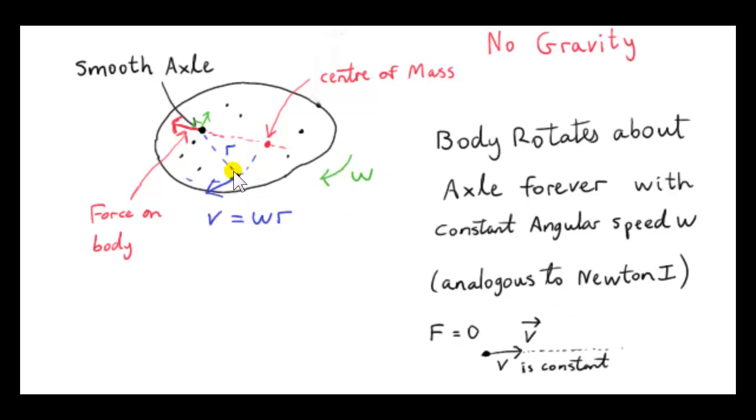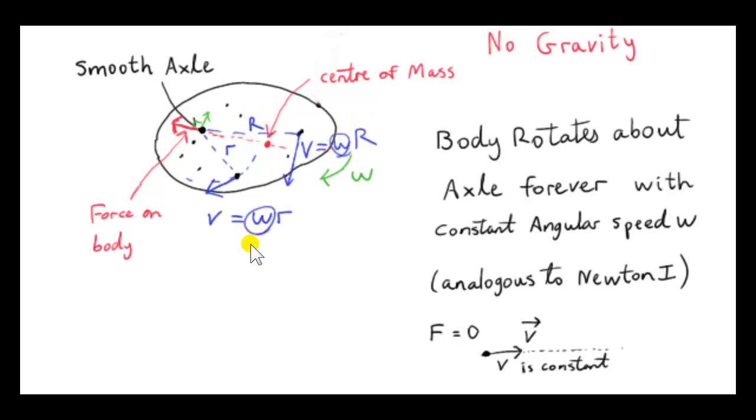The speed v of a particle depends on the distance r of it to the center of rotation, to the axle. We saw in the section on circular motion that if that distance is r, then v is omega times r. Okay, so that's for this particular particle here. But if we take this particle over here, we can see that this particle is further away from the axle than this one is, so we expect the velocity to be greater. So this is a greater r, we could call it capital R. So this capital V, if you like, is omega times capital R.